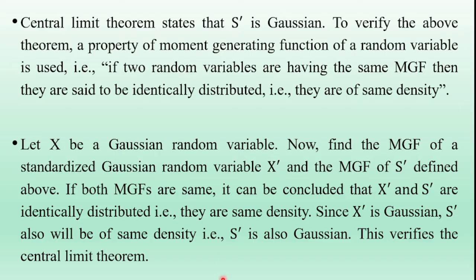If both moment generating functions are the same, it can be concluded that X dash and S dash are identically distributed, that is, they are of the same density. Since X dash is Gaussian, S dash will also be of the same density, that is, S dash is also Gaussian. This verifies the central limit theorem.